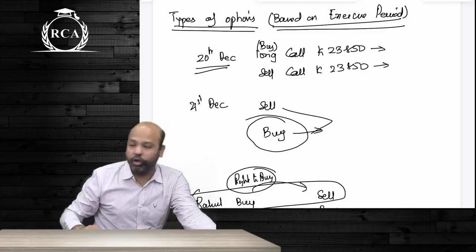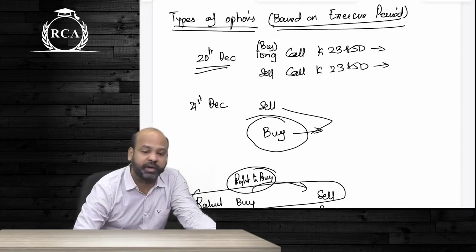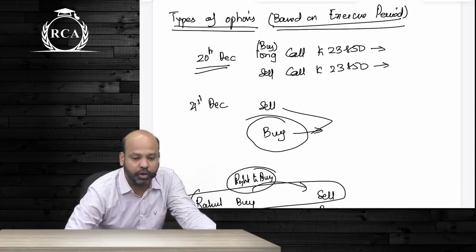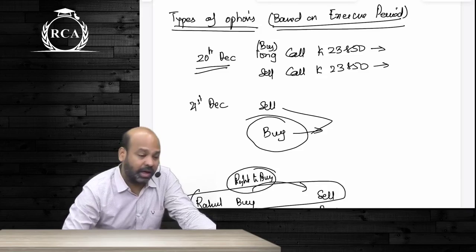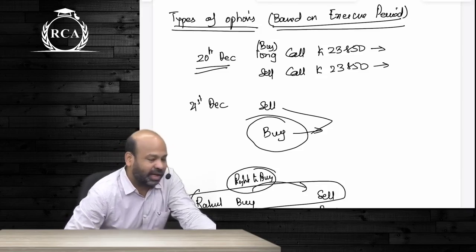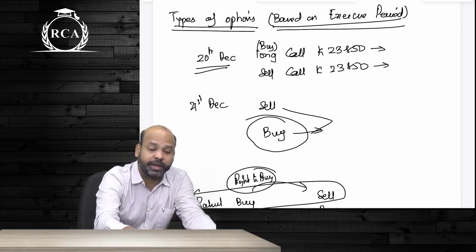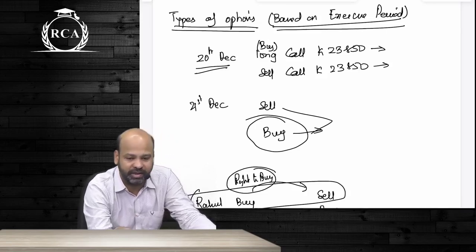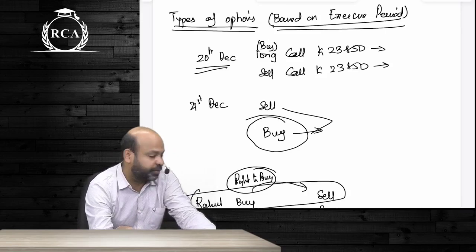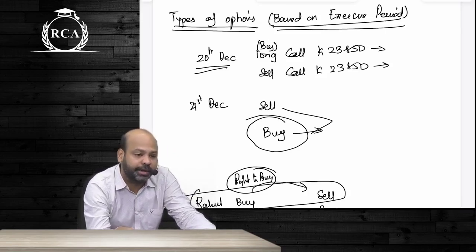Now, depending on when you can exercise an option, we have divided the options into American options, European options, and Bermudan options. An American option can be exercised anytime on or before the expiry date. A European option can be exercised only on the expiry date. A Bermudan option can be exercised on specific dates before the expiry date, and on the expiry date.